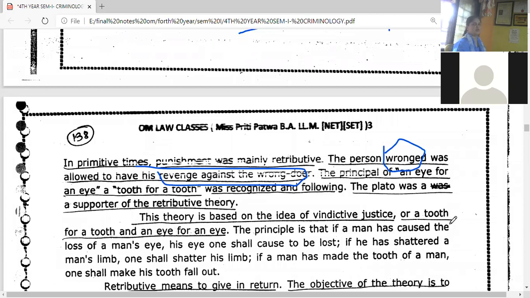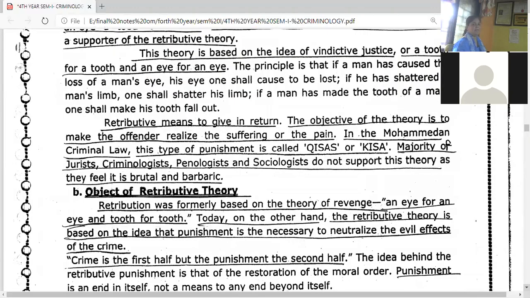Principle, a very important sentence: the principle of an eye for an eye. You have blinded my eye, I will blind your eye. A tooth for a tooth was recognized and followed also. Plato was a supporter of this particular retributive theory. This theory is based on the idea of vindictive justice. Badla, vindictive, a tooth for a tooth, an eye for an eye.